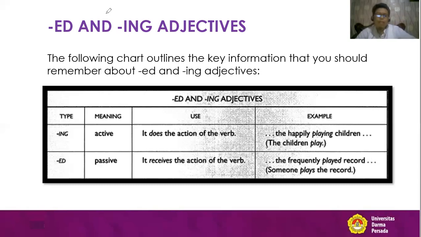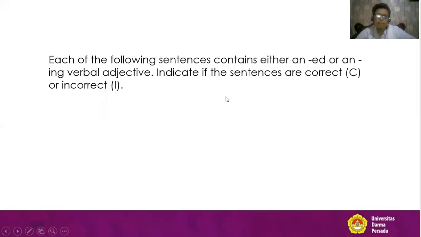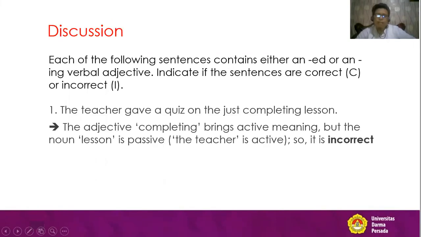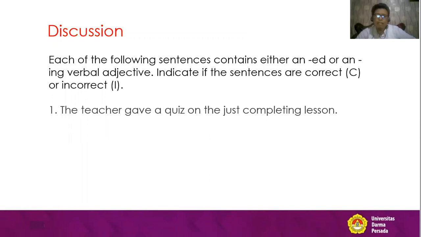Now, everybody, we are going to discuss. Let's see the instruction first. Each of the following sentences contains either an ed or an ing verbal adjective. Indicate if the sentences are correct or incorrect. Let's see number one.